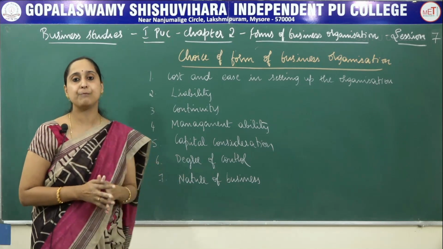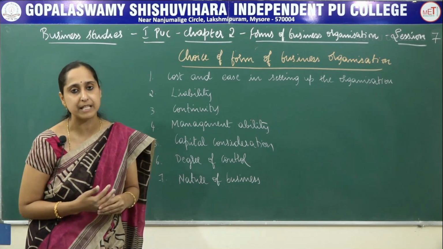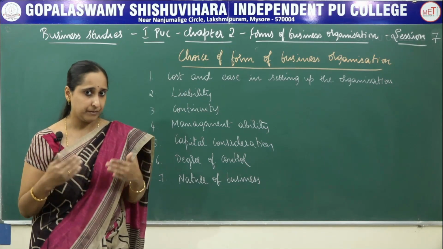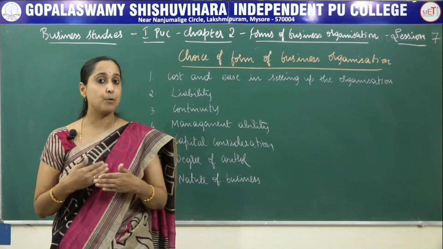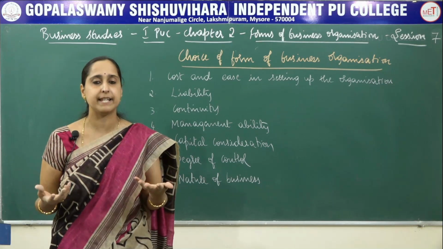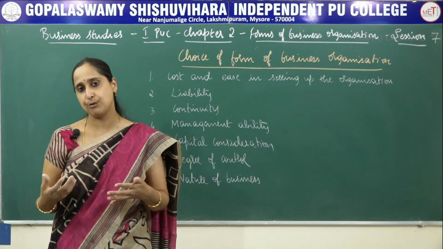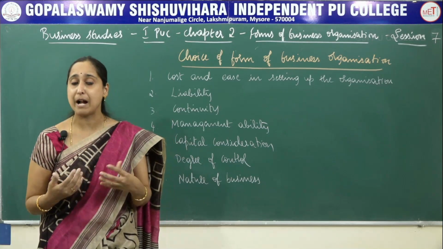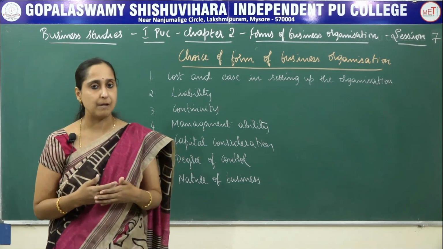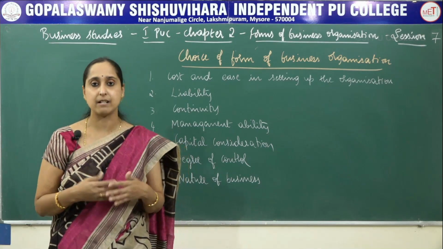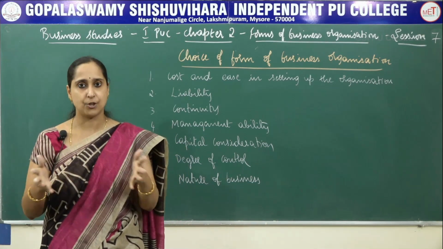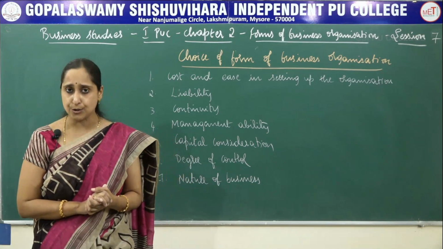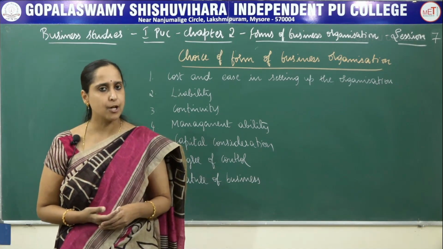Next is nature of business. When we think of the nature of business, personal contact with the customers is very easy in sole proprietorship, for example in grocery stores or provision stores, where they can keep in touch with the customers. And in case of partnership also, if a partnership firm is formed to provide a service of some professional nature, partnership is suitable. In case of a joint stock company, direct personal contact is not required.